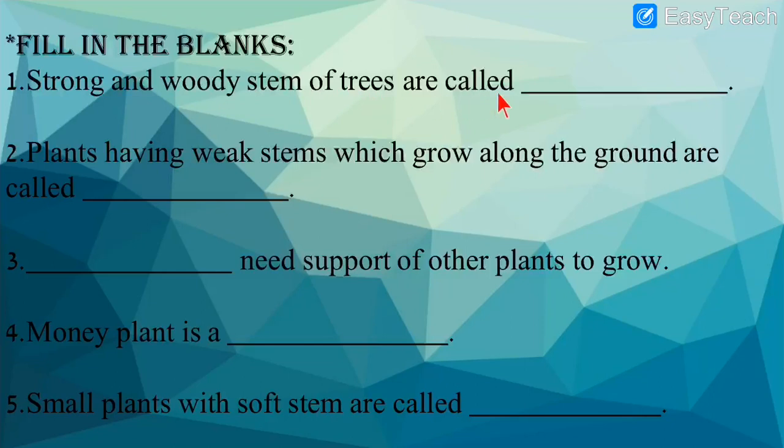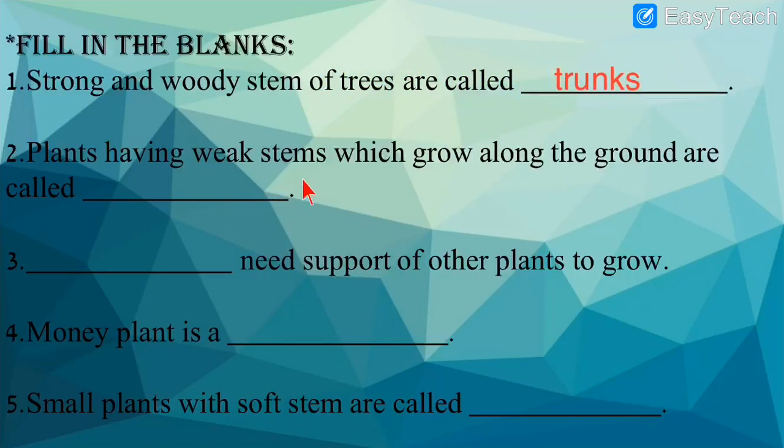Strong and woody stem of trees are called dash. What are these called? Strong and woody stem of the trees. It is called trunk. So let us write the answer. The strong and woody stem of the trees are called trunks.